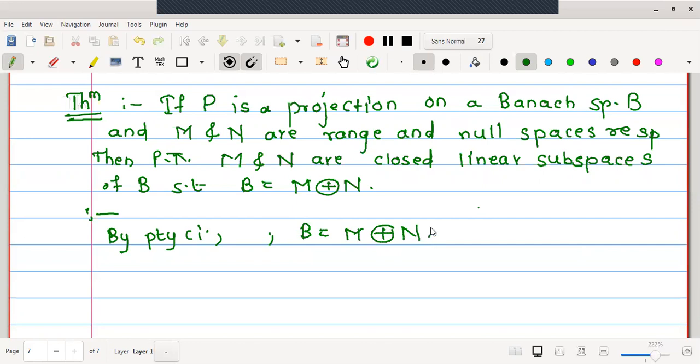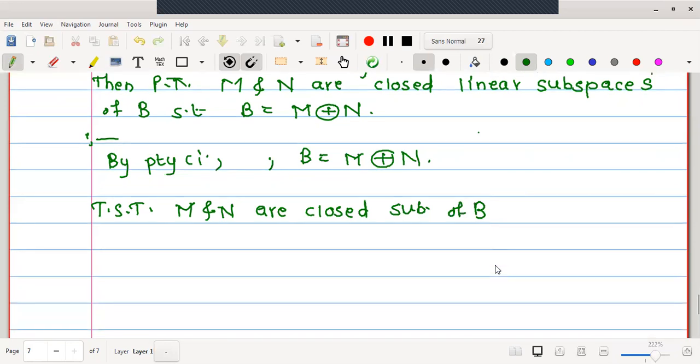Now it remains to show only that M and N are closed linear subspaces of B. Let us start to show that M and N are closed subspaces of B. We know already that as they are the range and null space, both are subspaces. Now we will try to prove them closed. We will start with the null space first.